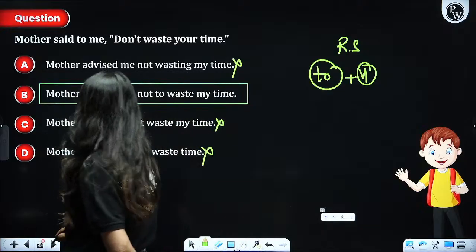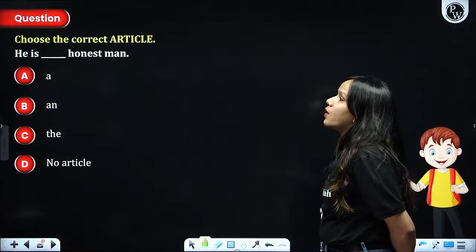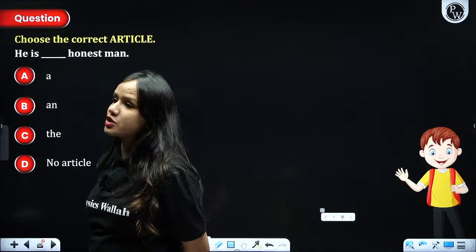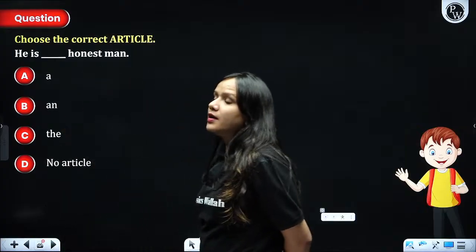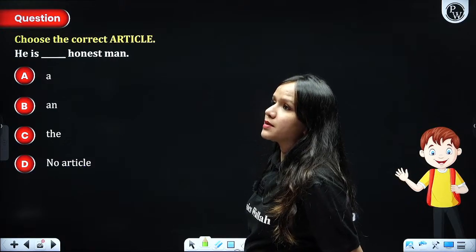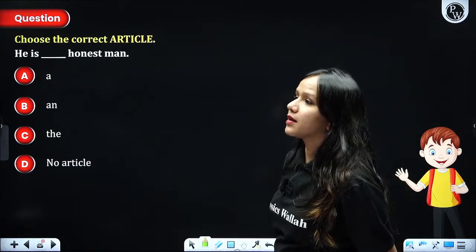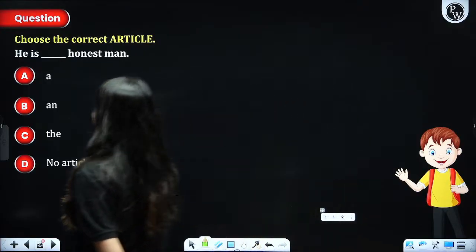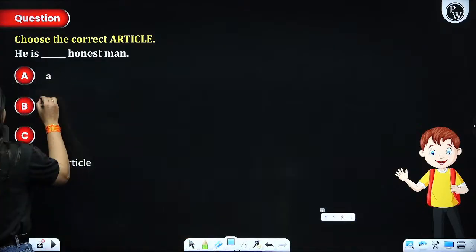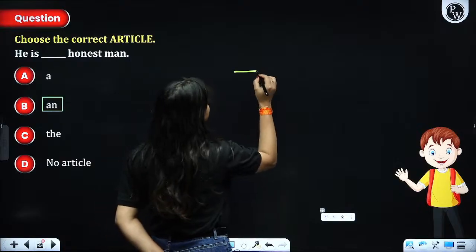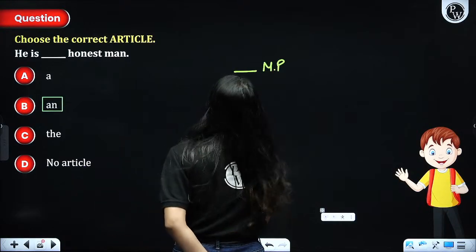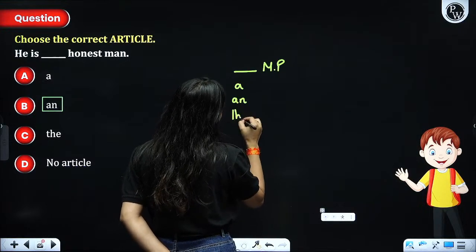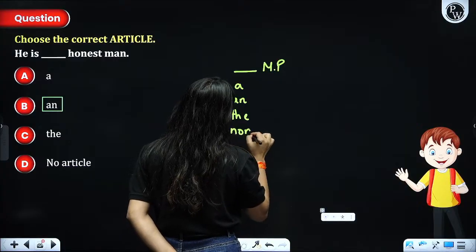Okay, people? Next, choose the correct article. Now, he is dash man. Honest man, a, an, the, or no article, which is to be used. Kaisha has already mentioned. Ranjan also. Absolutely, an. At the same time, guys, if I ask you a question, how would you write if it is written like this? What should it be? A, an, the, or none.